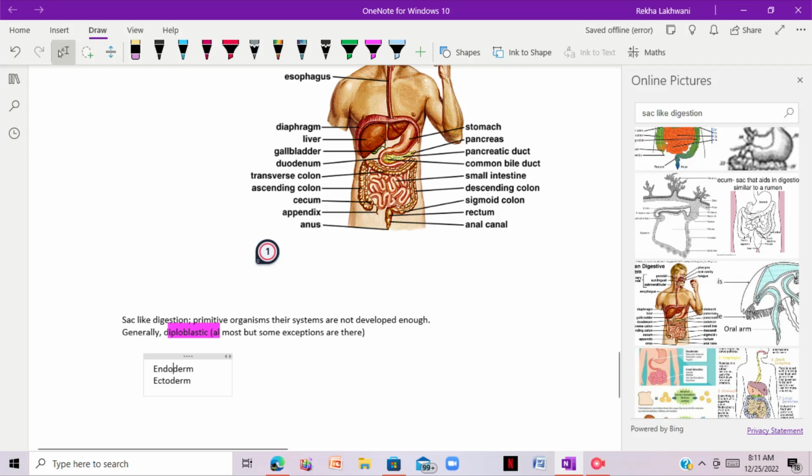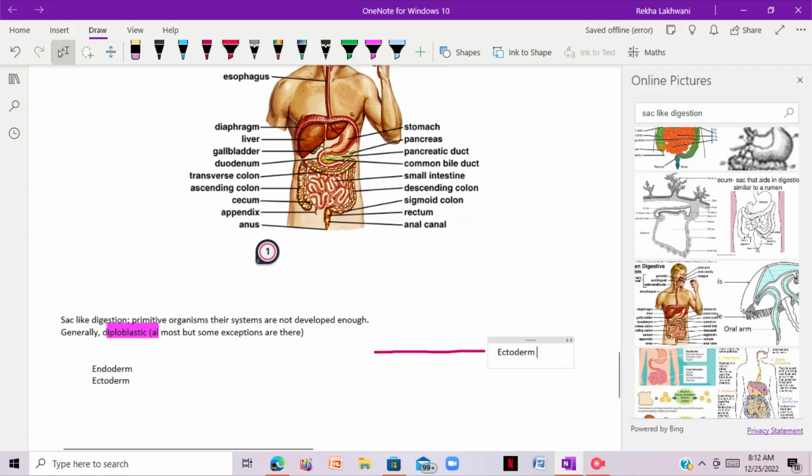Now we have another layer which is known as endoderm. Endo means inside and derm means layer, right? Let me write it over here: endoderm. The two layers are ectoderm and endoderm. In the middle between these, right over here, there is an acellular structure, which is known as mesoglea.